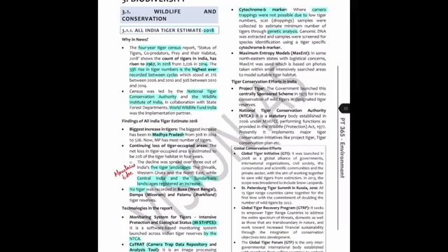Now a lot of people won't know this because you may not have a bio background, so that doesn't matter. You might have a political science background, you might have an economics background, some other day you'll be reading an economics PT 365, right? So my point is, whatever relevant information you have from your past, like you might have read it somewhere, if it is coming to you right now, just try to recall that as well. So not only are you studying this, your mind is also going to places beyond this, and you're able to create interlinkages. So now I have linked genetic markers to cytochrome B marker and tiger conservation.